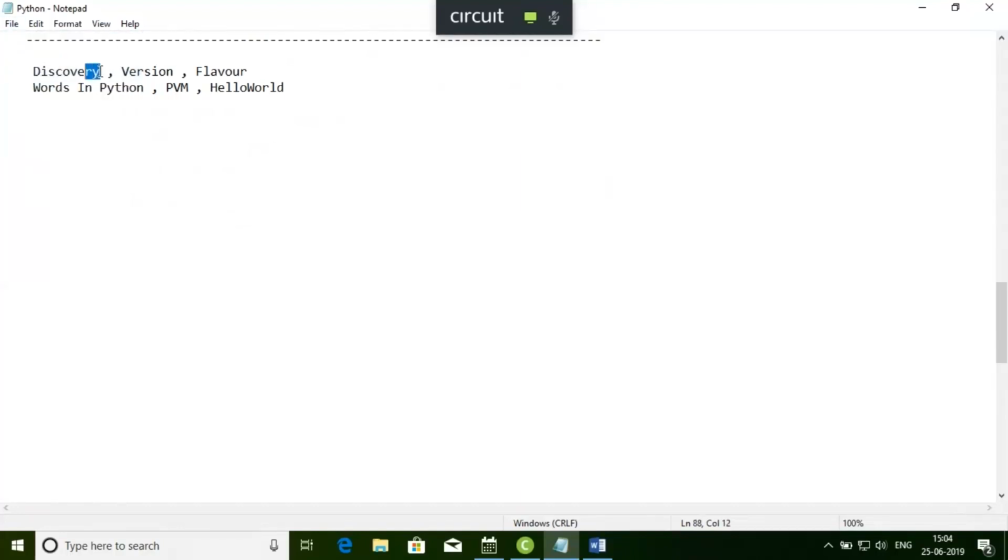First, I'm coming to the discovery part. Discovery part, what I want to say is that this Python was actually created by, who has created this Python? His name is Guido van Rossum. He is actually the creator of Python.